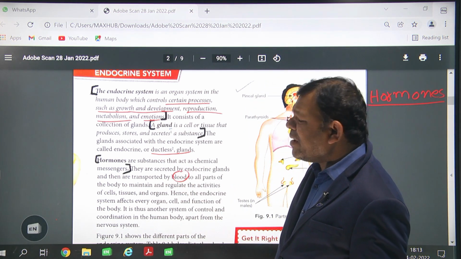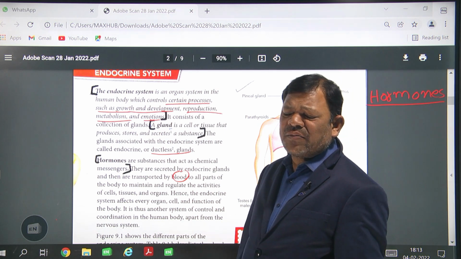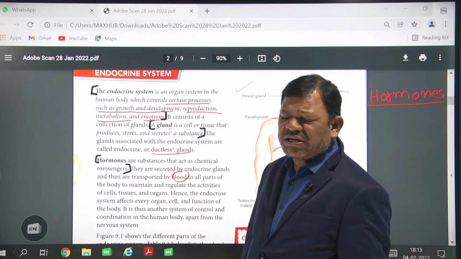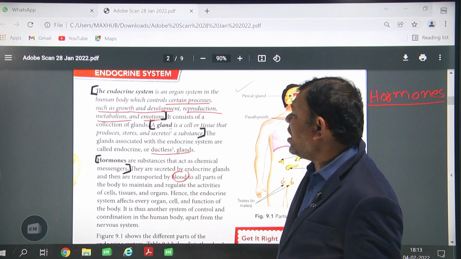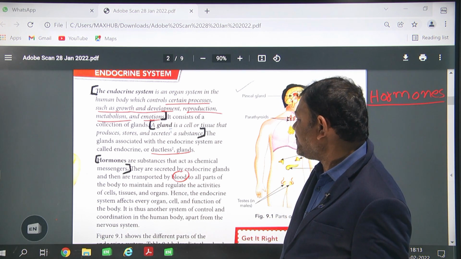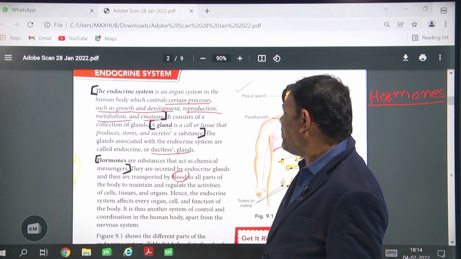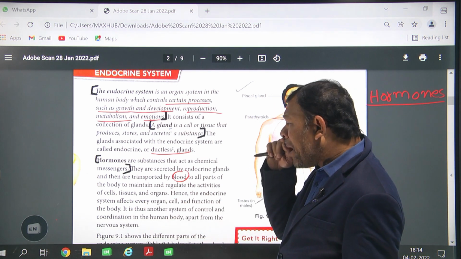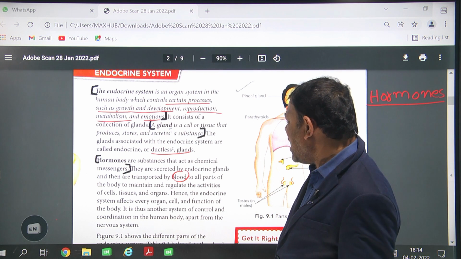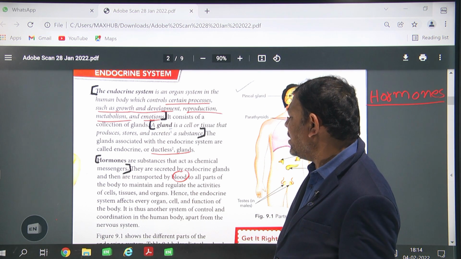In the blood, control and coordination in the organism occur through the hormones. Hence, the endocrine system affects every organ, cell and function of the body.